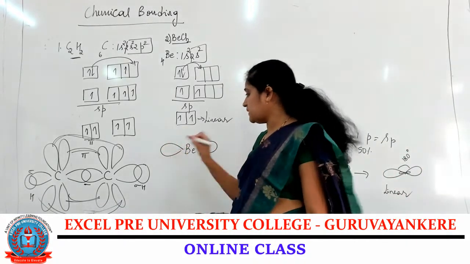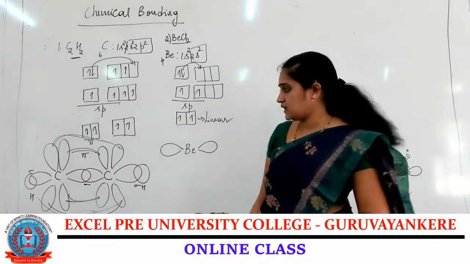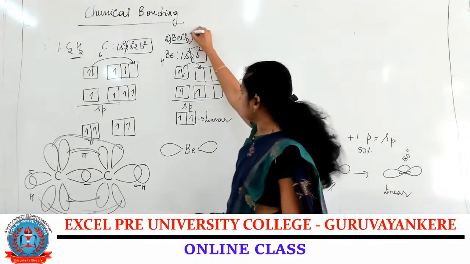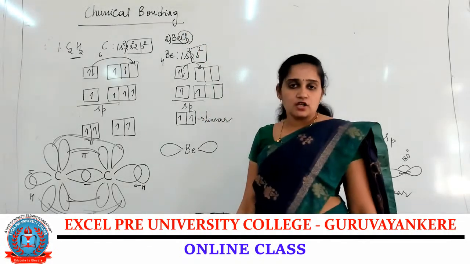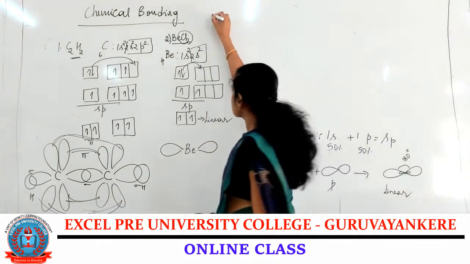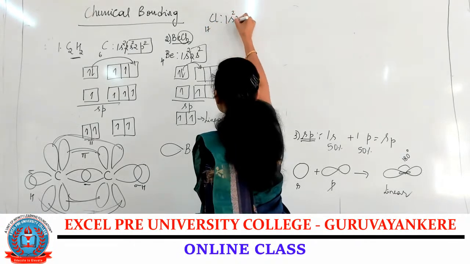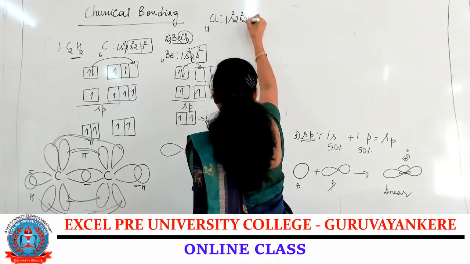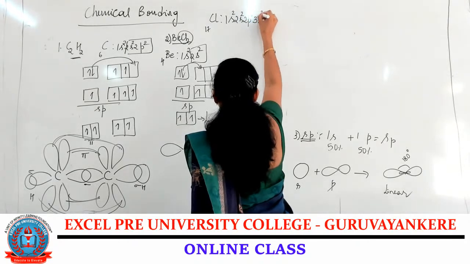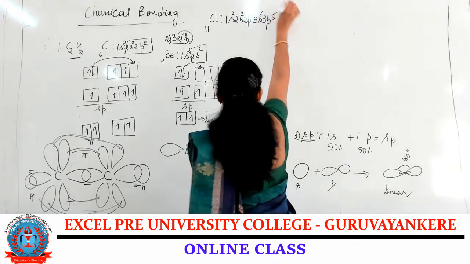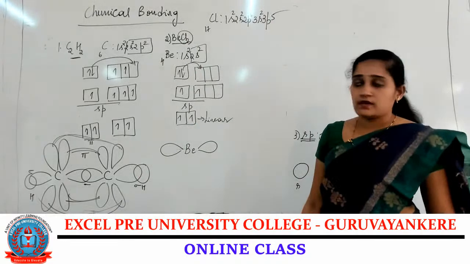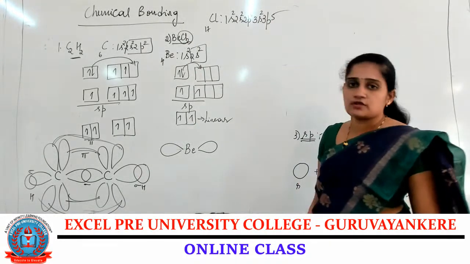Next, in the beryllium chloride, chlorine atom is present. Chlorine atomic number is 17. So the electronic configuration is 1s2, 2s2, 2p6, 3s2, 3p5.